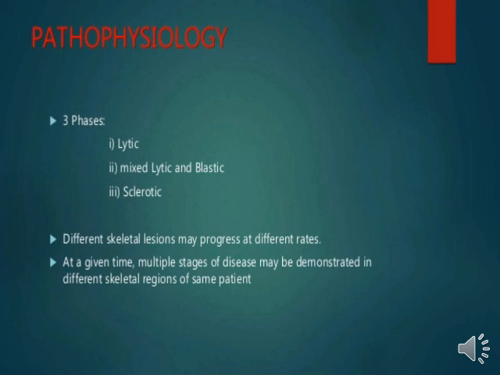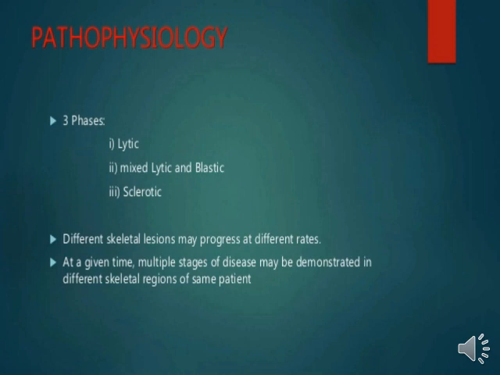First is the lytic phase, which is an alteration of the lytic cycle, because it is responsible for viral reproduction. Then it further leads to the mixed lytic and blastic phase, which is related to bone marrow infiltration by plasma cells, and it comes under the musculoskeletal system.